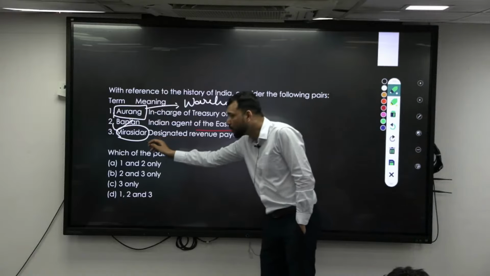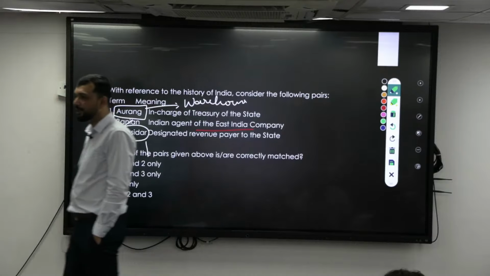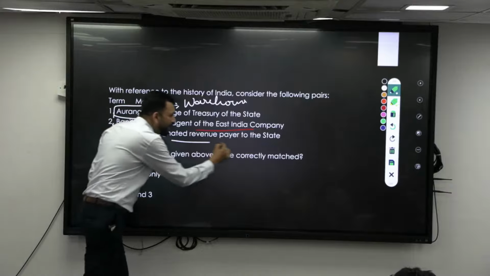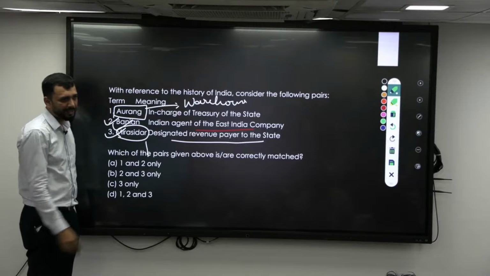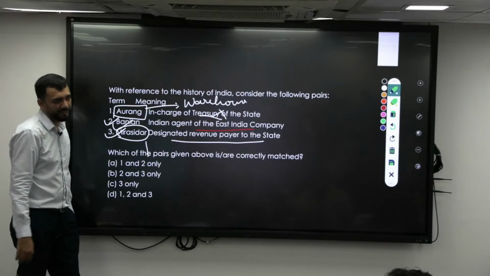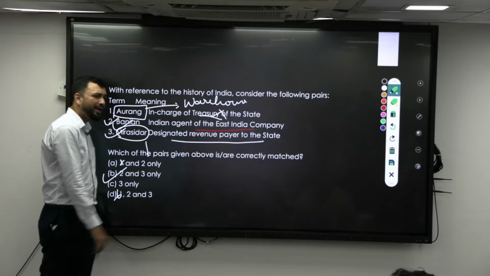During the Ryotwari system, the English told that the Mirasidars, whoever was there previously, were identified to collect the taxes, not directly from the farmers. So designated revenue payer to the state is also correct. But Anurag is a warehouse, not the in-charge of treasury of the state. So statement 1 is wrong, and the answer is 2 and 3.